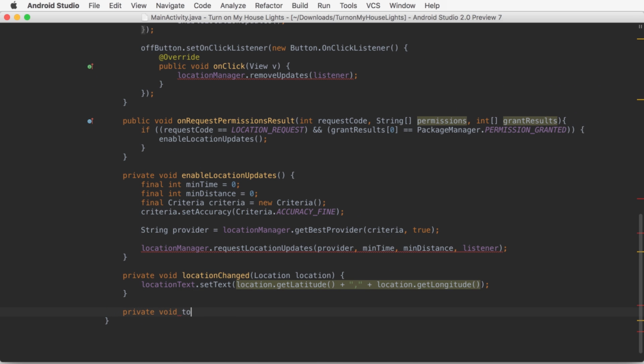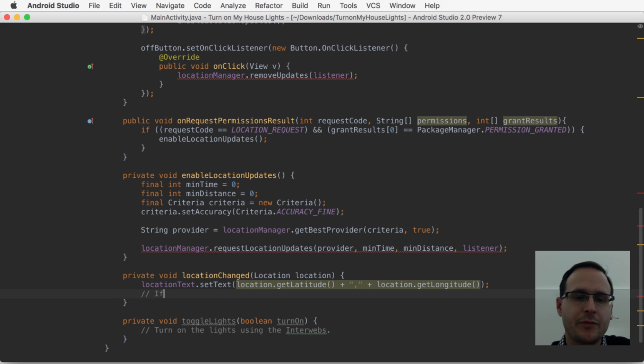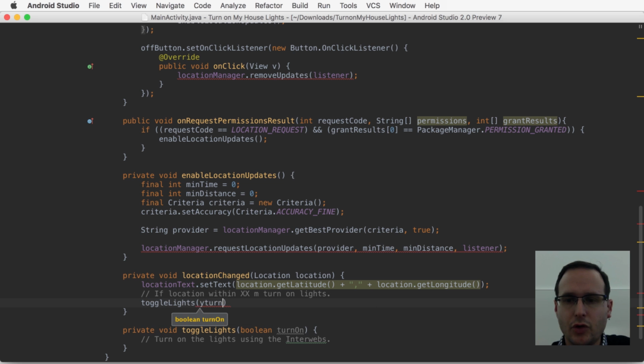Now we know the next thing which we need to do. So we know that we're going to want to react to the location changing, because the ultimate goal here is, once we get within a certain distance of our house, to turn on the lights. So we're going to need at least one more method, which is going to turn on the lights. And we're going to call that here.